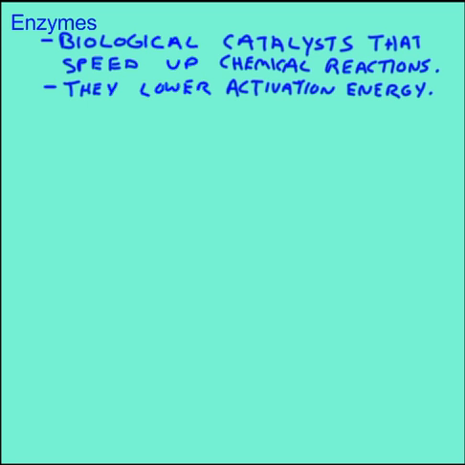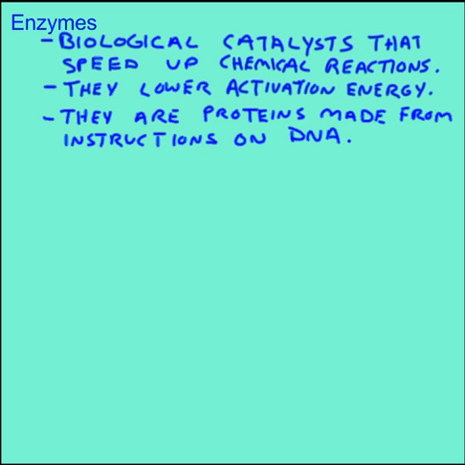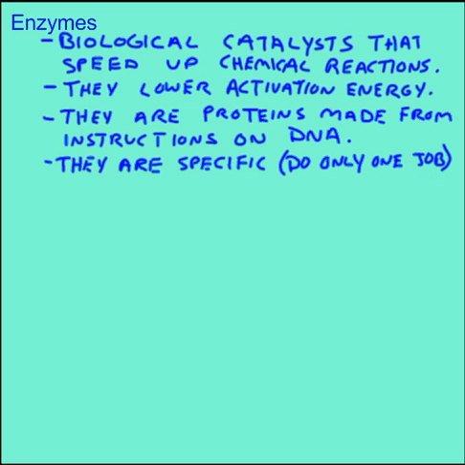What the enzyme actually does is it lines up the reactants in such a way that a bond can be broken or a new bond can be made, and it takes much less energy. So it just speeds the whole reaction along. You should know that enzymes are proteins, and like all proteins, they're made from instructions on DNA. Enzymes are specific, which means they do just one job.